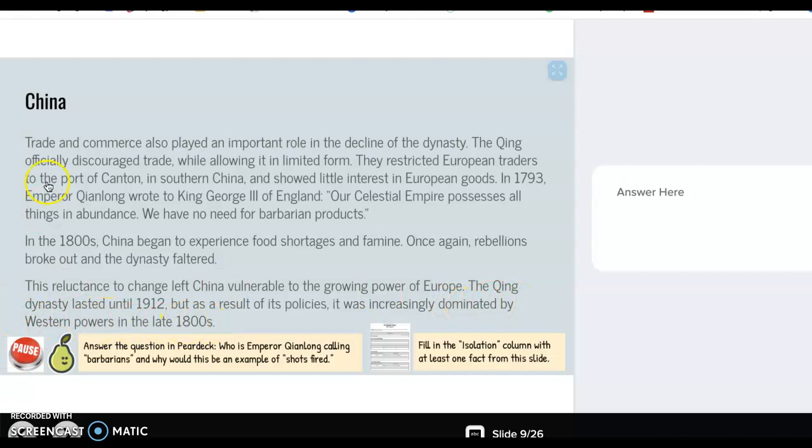So we're looking for Emperor Qianlong. He writes this quote about the Britons being barbarians, and I want to know, why do you think this is, quote-unquote, shots fired? You're going to answer in the Pear Deck over here. And then finally, you're going to fill in the isolation column with at least one fact from this slide. So what about China during this time indicated that they were becoming more isolated from different parts of the world, and specifically here, Europe? So pause the video and do that now.